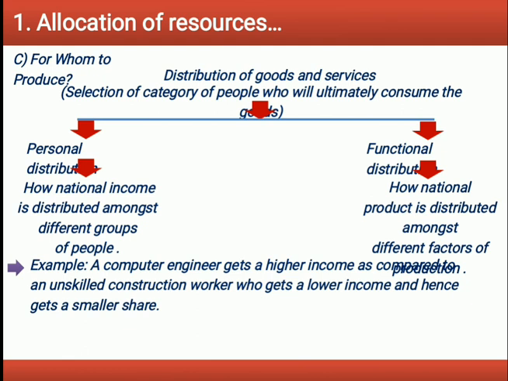Goods are produced for those people who have the paying capacity. The capacity of people to pay for goods depends upon their level of income. It means this problem is concerned with the distribution of income among the factors of production who contribute in the production process. The problem can be categorized under two main heads: first, personal distribution, and second, functional distribution. In personal distribution, it means how national income of an economy is distributed among different groups of people. And functional distribution involves deciding the share of different factors of production in the national product of a country. These are the three main central problems.